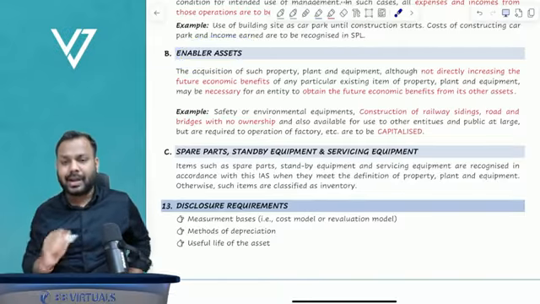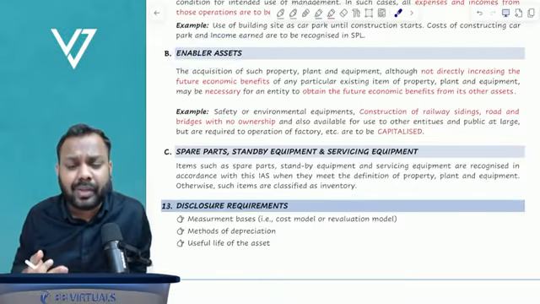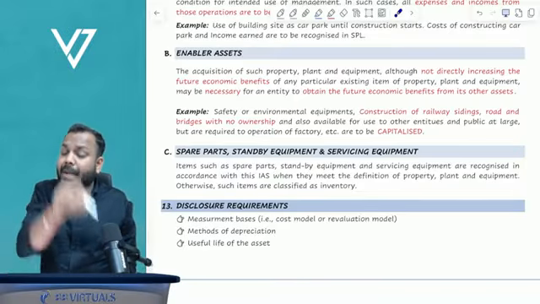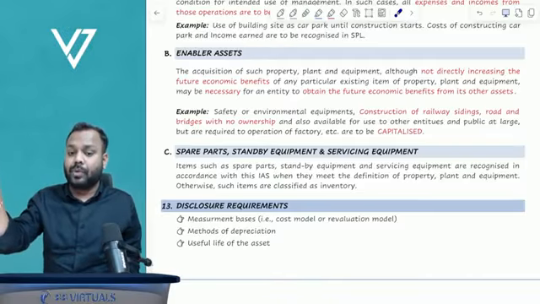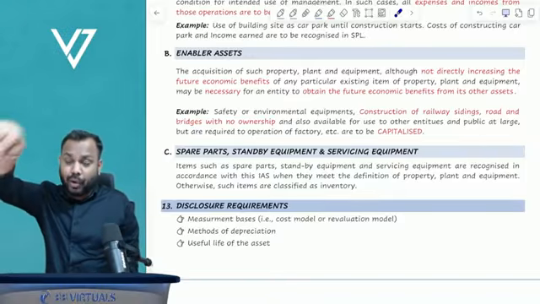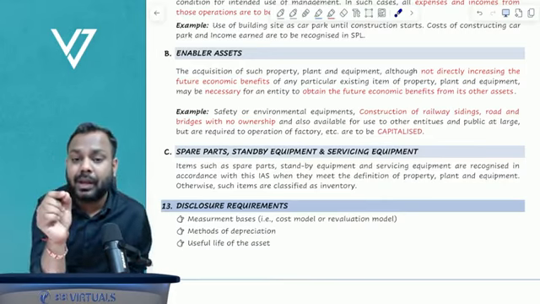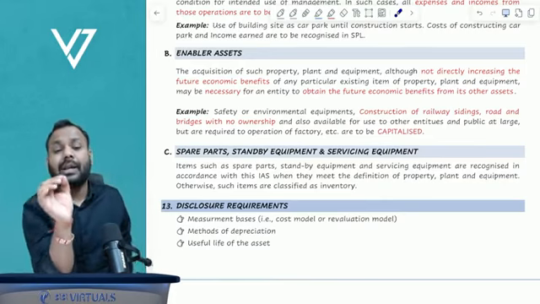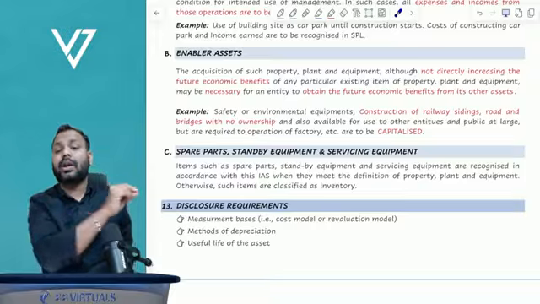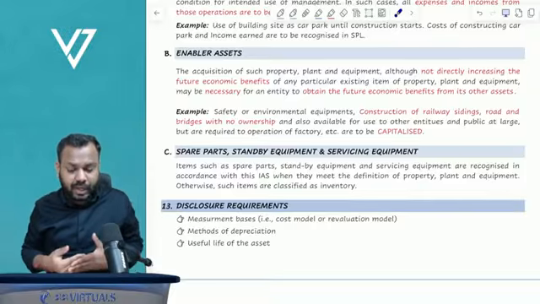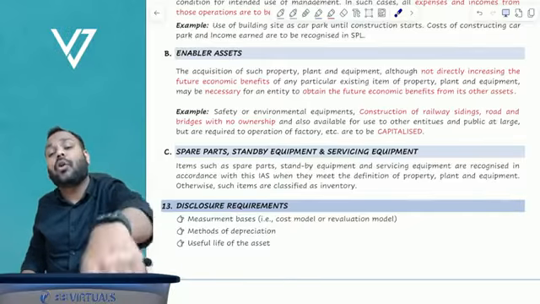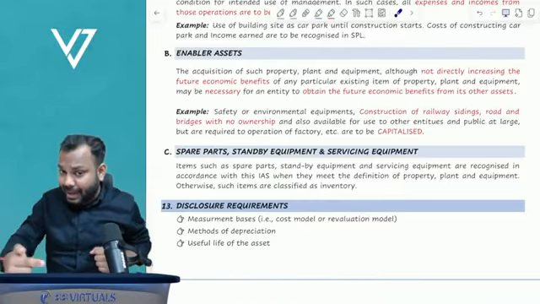Enabler assets. So the standard says that these assets do not have any economic benefits on their own, but these assets enable the main asset to be operated. Like for example, the government has come up with a regulation that all the factories in this locality should have safety equipment available. If there is no safety equipment available, you cannot operate the factory itself. Now tell me, from the safety equipment, am I getting any revenue? Am I getting any economic benefit?